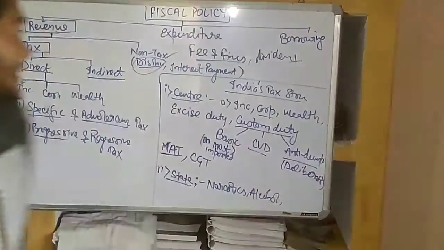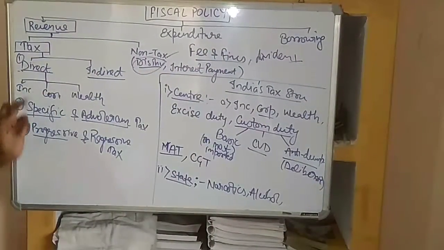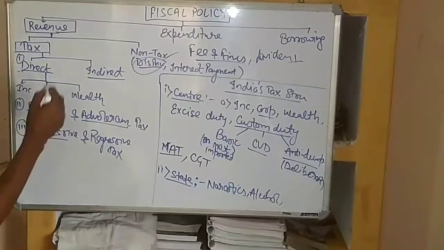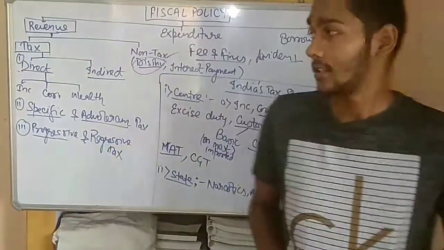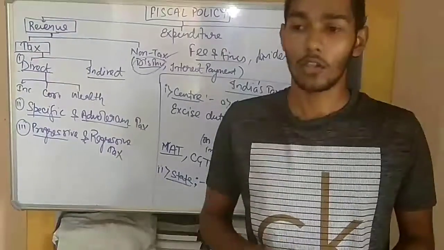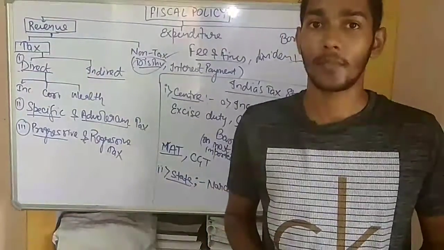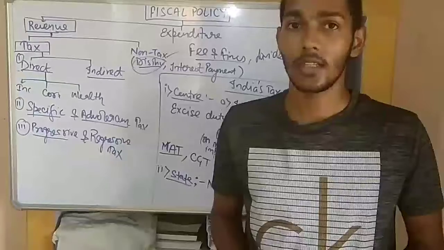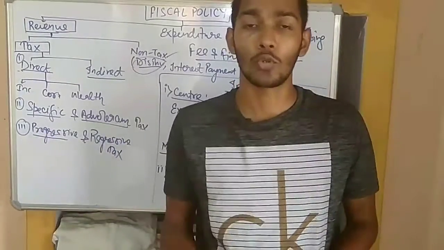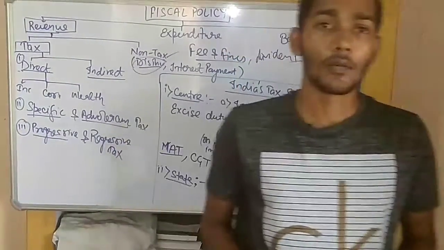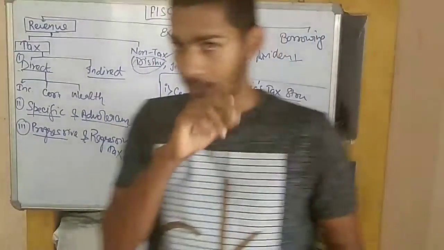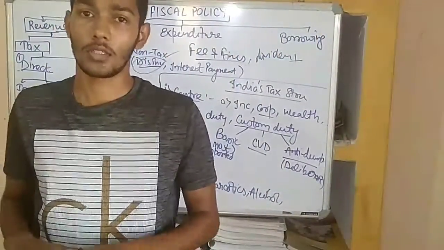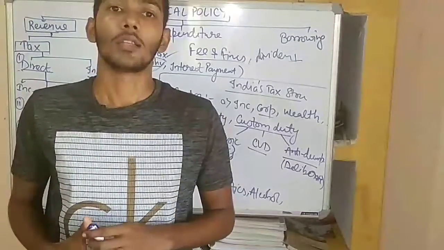So the tax, we were discussing about the tax. The tax comes from two sources: the direct tax and the indirect tax. What is direct tax? Direct tax means the tax which is levied on the consumer or any person, and it cannot be thrown on another person. That is known as direct tax. For example, a tax on income is known as direct tax, because the person has to give the tax on the income.